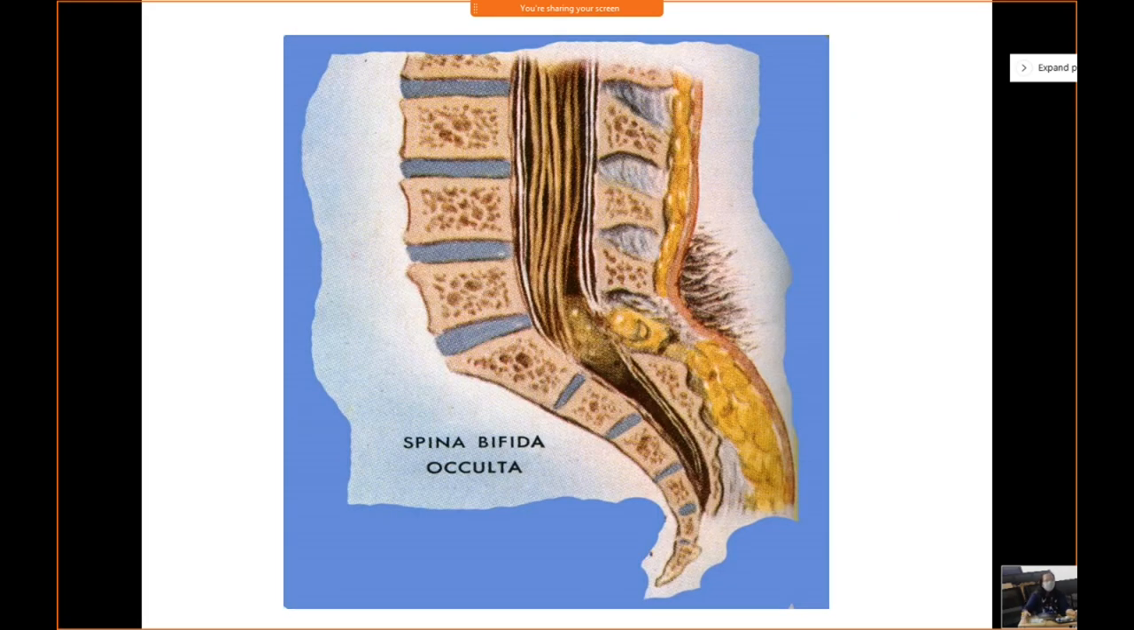So this is spina bifida occulta. You can see only the vertebral arches fail to fuse, while the meninges and the spinal cord all remain inside the vertebral canal.